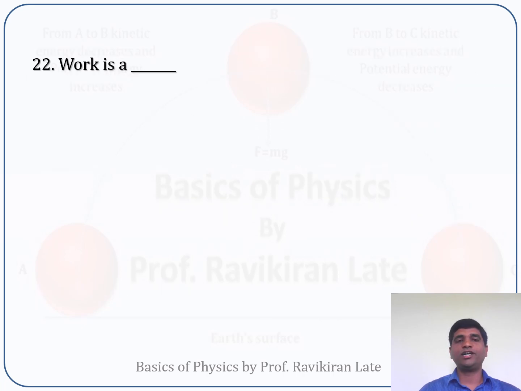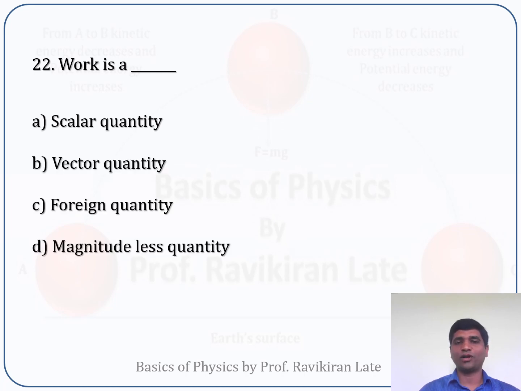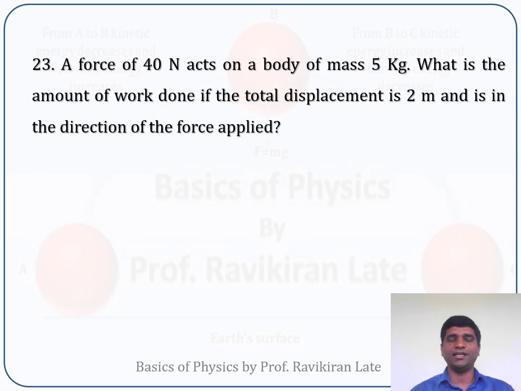The question number 22, work is a scalar quantity, vector quantity, phasor quantity, magnitude less quantity. So obviously we know that work done is a scalar quantity. So option A is correct in this case.